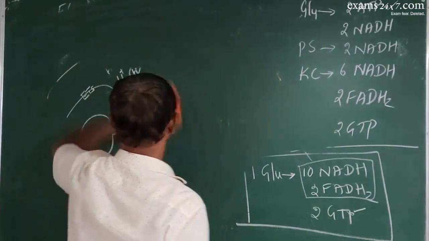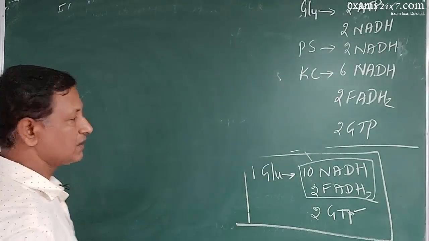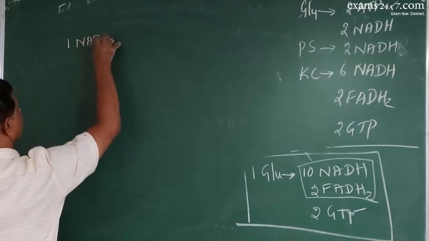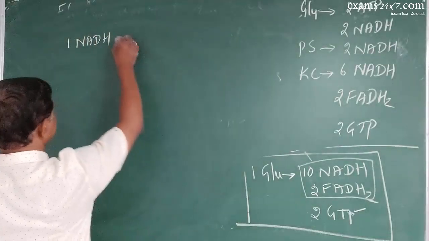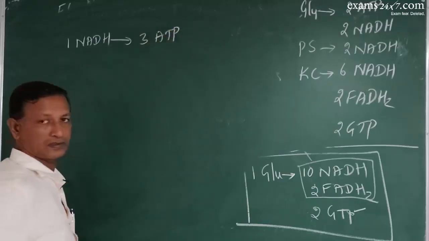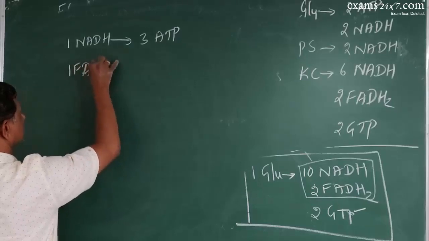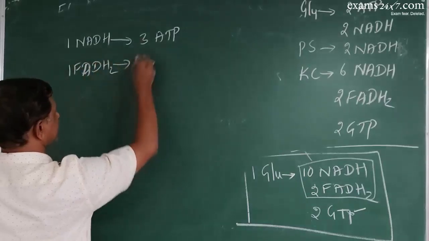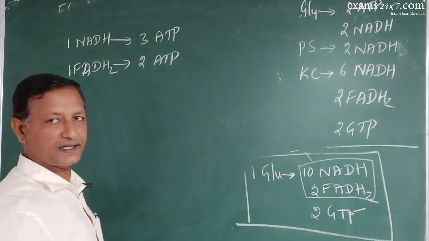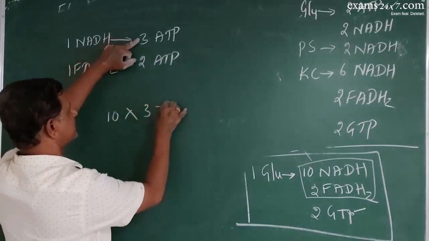Now look at that. When one NADH enters the ETS, it produces 3 ATPs. When one FADH enters ETS, it produces 2 ATPs. So how many are there? We have 10 NADH, that means 10 into 3, 30.